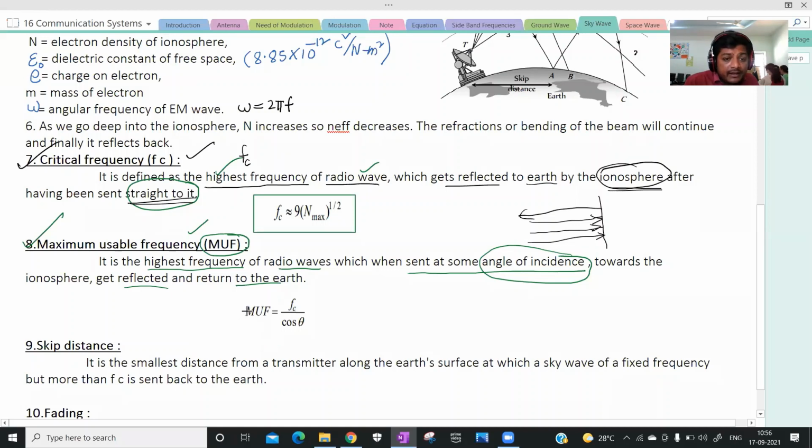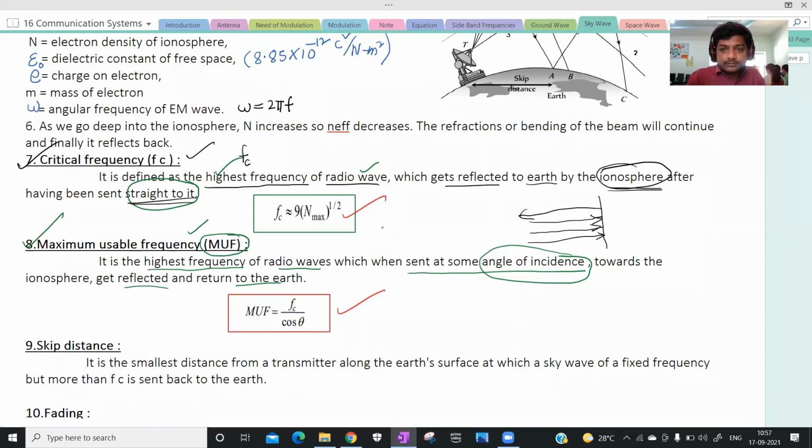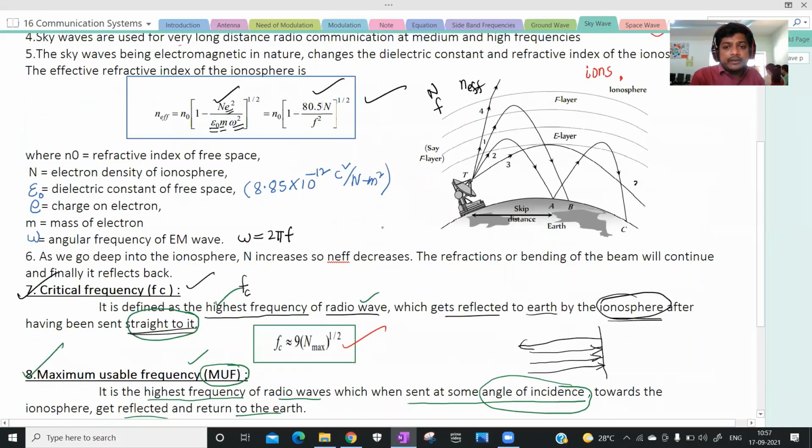What is the difference between the critical frequency and the maximum usable frequency? There we sent the rays straight, here at an angle. Very good, that is the difference only. The maximum usable frequency is given by fc by cos theta, where fc is the critical frequency. Is it fine? Any doubts up to now?